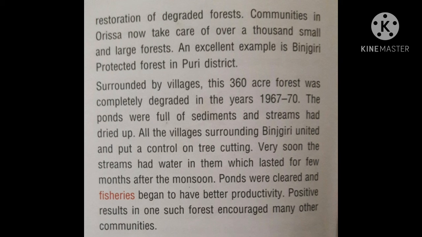Very soon the stream had water in it, which lasted for a few months after the monsoon. Ponds were cleared and fisheries began to have better productivity. A positive result in one such forest encouraged many other communities to do likewise.